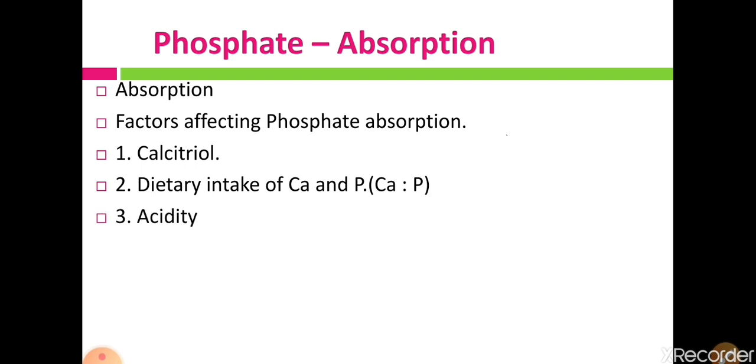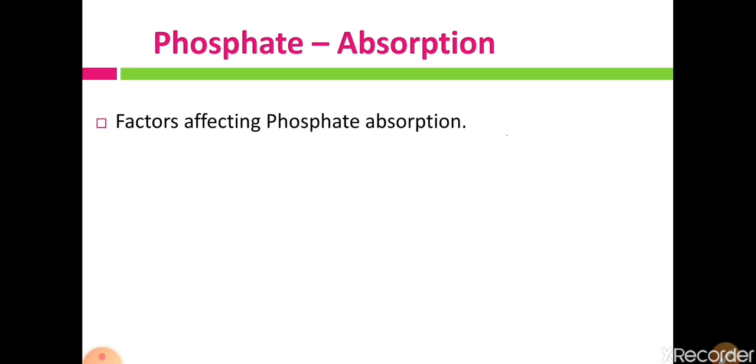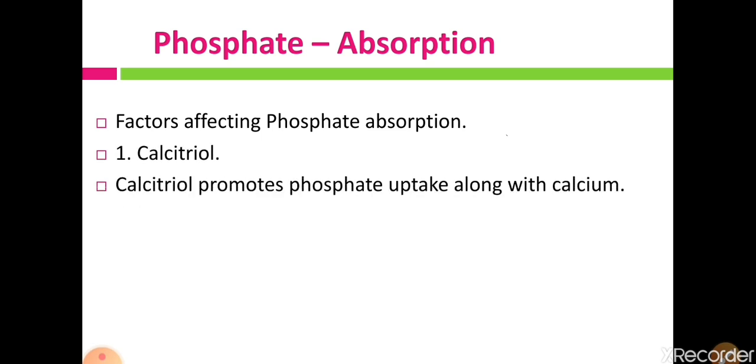Third is the acidity of the GI tract, and fourth is phytates. Let us see one by one how these factors affect absorption of phosphate. First, vitamin D promotes phosphate absorption along with calcium. So vitamin D plays an important role in the absorption of calcium as well as phosphate from our GI tract.